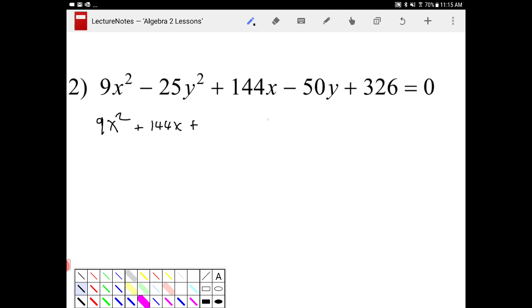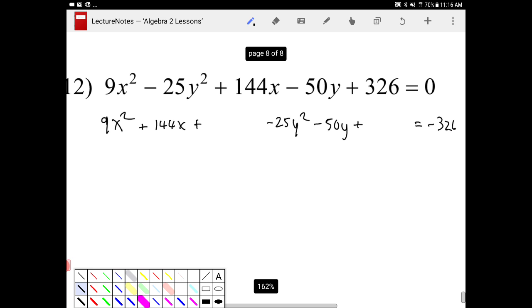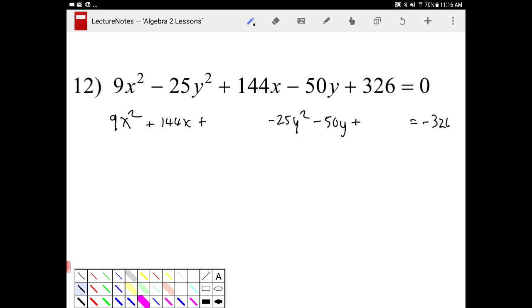And I get negative 25y squared minus 50y equal to negative 326. I want to factor out a negative 25 from the second half, so I get minus 25 times y squared plus 2y plus something.